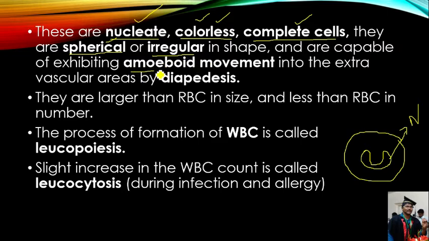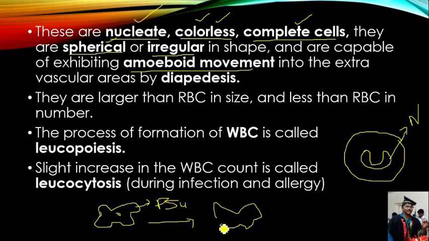They can exhibit amoeboid type of movements. Amoeboid movement means the white blood cells can form pseudopodia. Pseudopodia are locomotory structures used for movement in amoeba. The pseudopodia are also formed in white blood cells, and with pseudopodia the white blood cells can move from one place to another. Hence, this type of movement is called amoeboid movement.